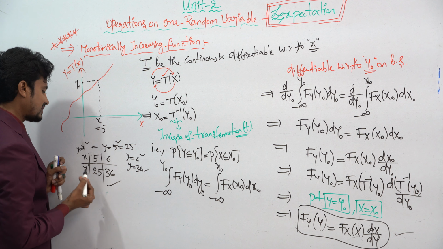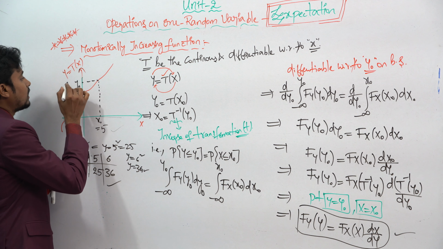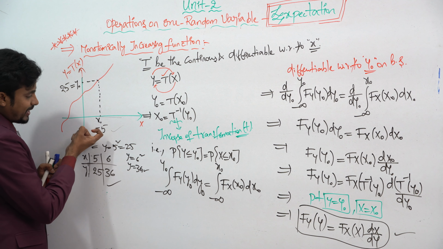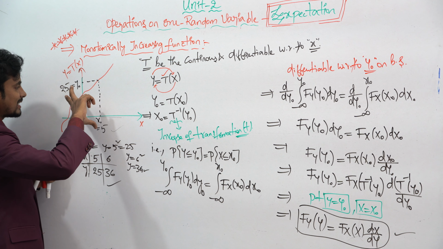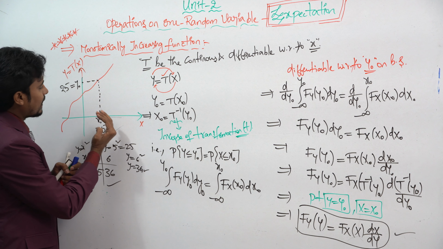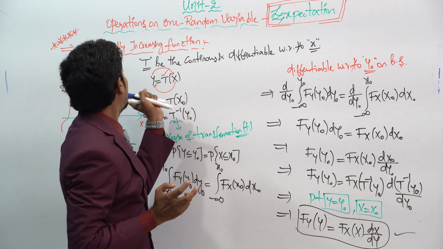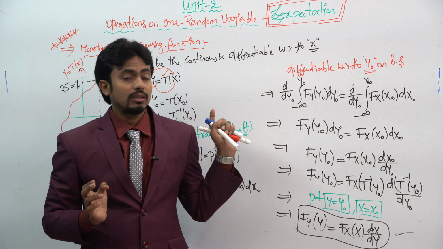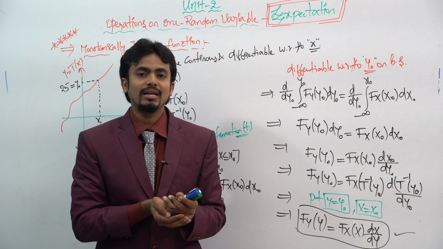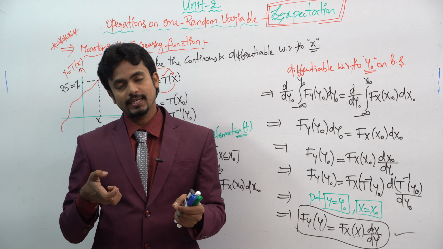So you can observe clearly that when you take the value 5, there is a drastic increase in the y-axis, that is 25. Similarly, if you take x equal to 6, the y-axis drastically increases to 36. In this way, we can do a lot of analysis on the monotonically increasing function. In the next class we will see what happens for the monotonically decreasing function, and what the plot looks like for it.